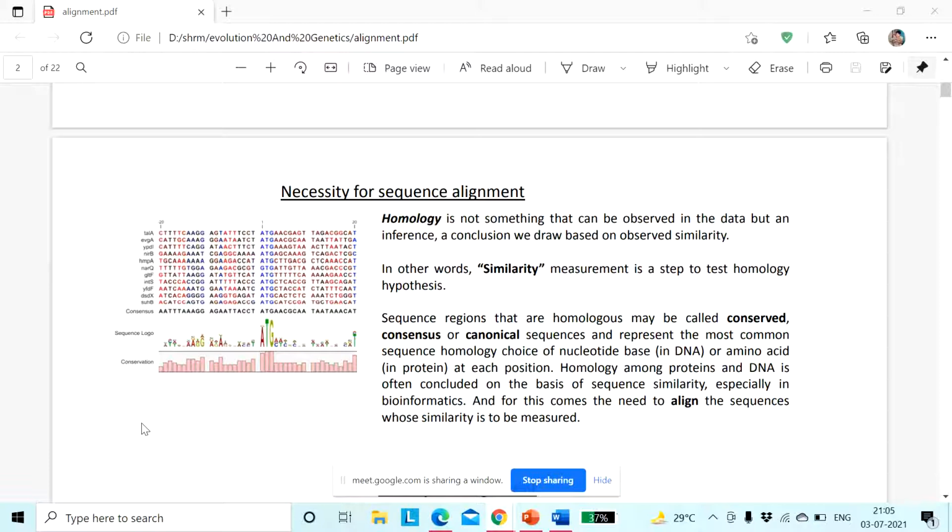Yes, ma'am. So if I tell you that you have two different sequences, I have given you the sequences of two different organisms. Now in the particular sequence there are some regions which are conserved. If you consider these two conserved regions, what will be your inference?